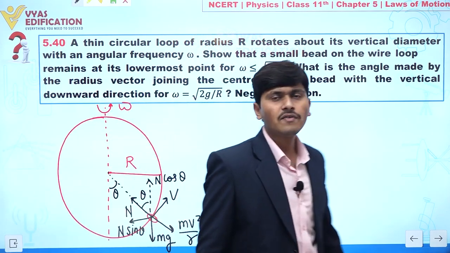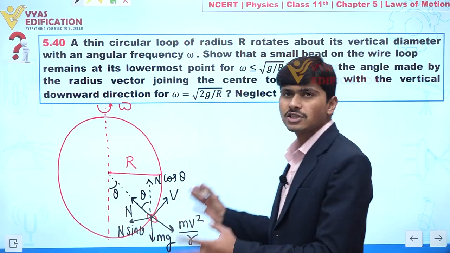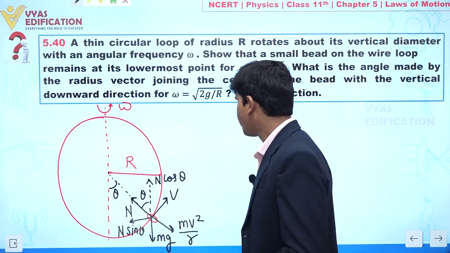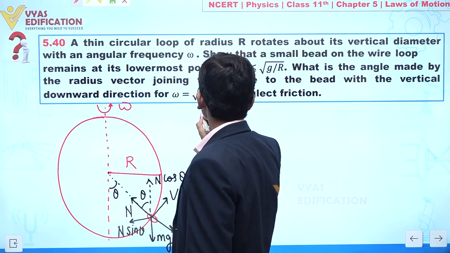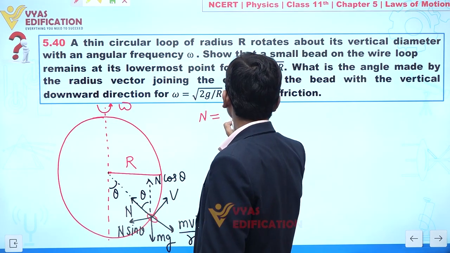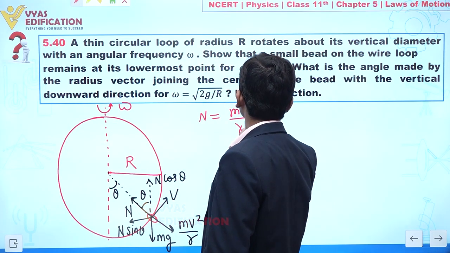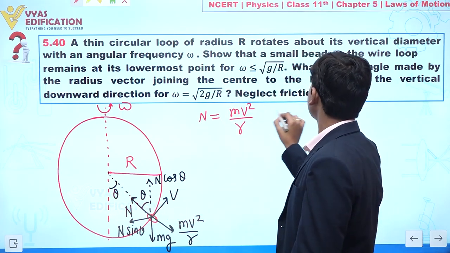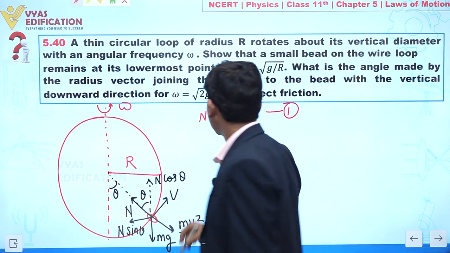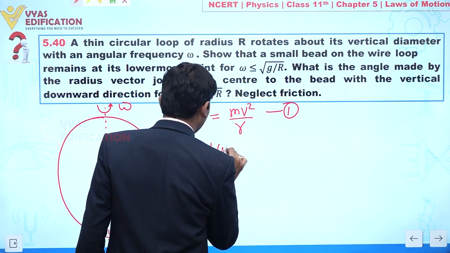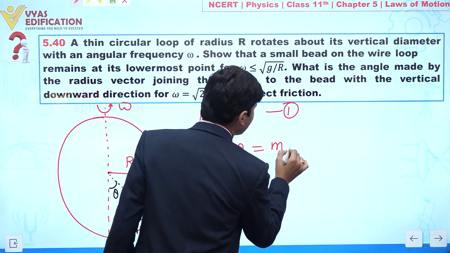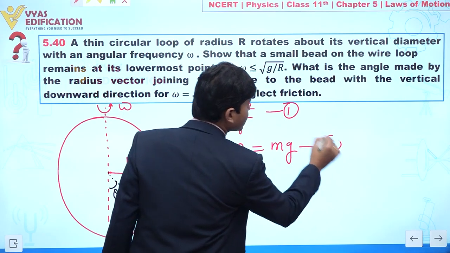Now let's suppose at any situation this is in equilibrium. I can write here capital N sin theta is given by m v square by r. Let's suppose this is equation number 1. Or we can also write N cos theta should be equal to mg. Let's suppose this is equation number 2.